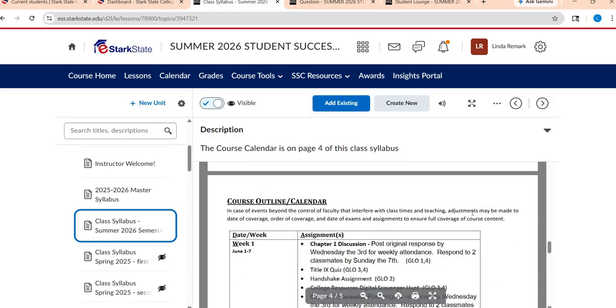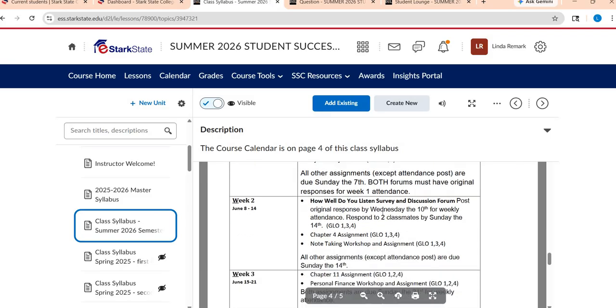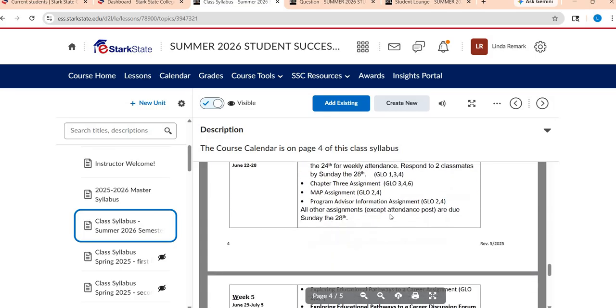All right, and then that leads us to the last few pages, which is the calendar. I always recommend to students to print this out or get their own planner, hard copy or online, and write these dates in so that you are able to keep up with everything. I do have reminders of when things are due: weekly attendance by Wednesday, other things by Sunday. It's broken down by week.